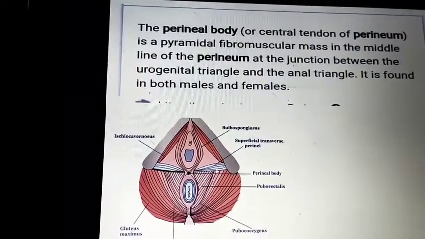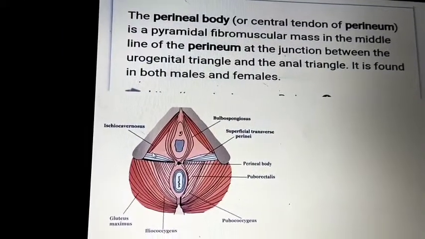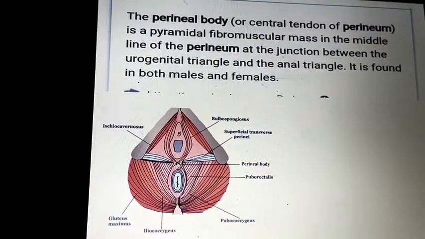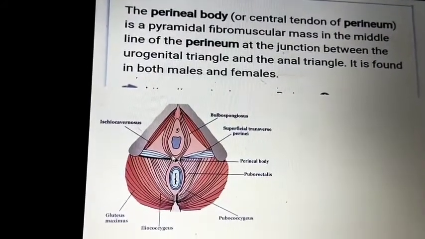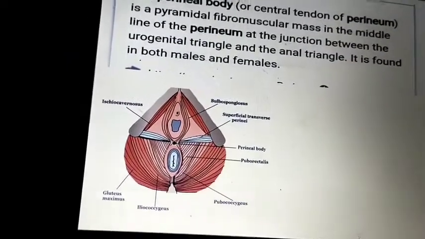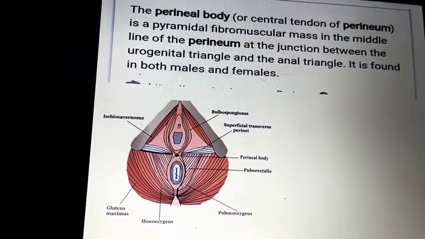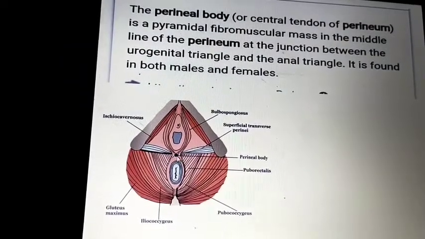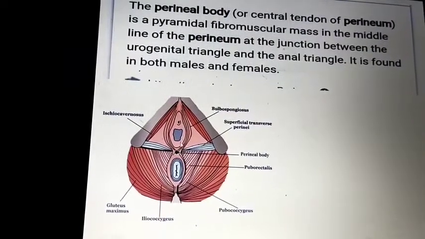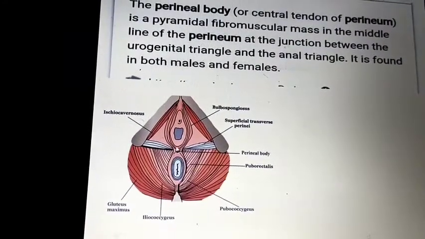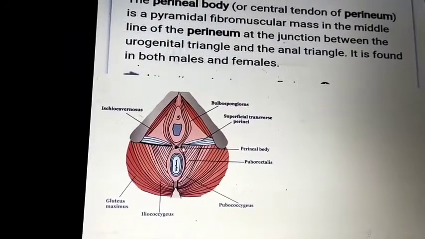You can see an imaginary line between the two ischial tuberosities, and this middle point is the central tendon of the perineum. You can see it here in white color. It is found in both males and females. This point is the perineal body.